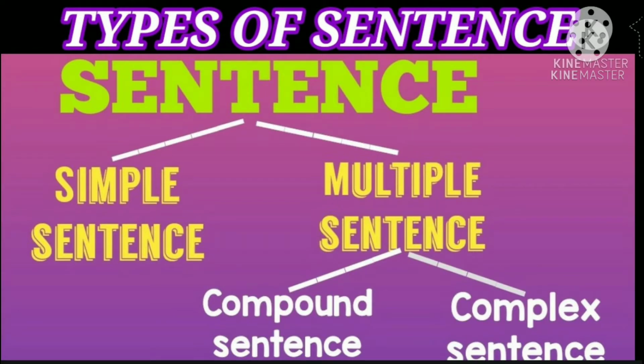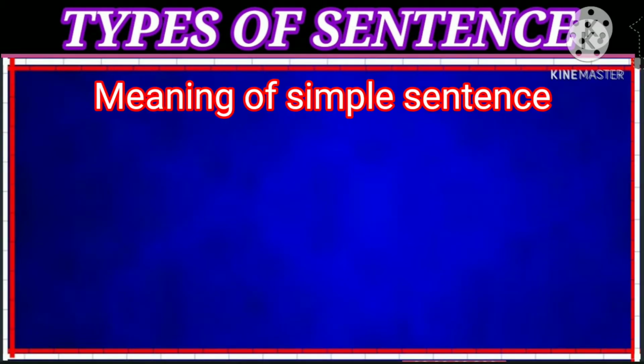Sentences are categorized into two types: simple sentences and multiple sentences. Again, the multiple sentences are divided into two categories: compound sentences and complex sentences. Do you know what a simple sentence is?